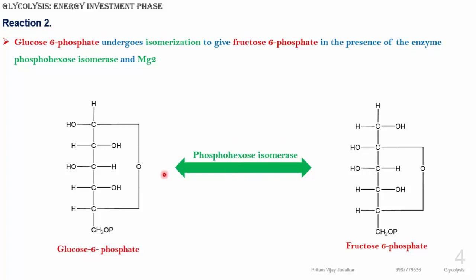This is a reversible type of reaction, in the presence of magnesium ion, which is required for this reaction. And what are the changes occurring? You can see here, the bonding gets shifted to the second carbon, and these are isomers of each other. So glucose 6 phosphate converts into fructose 6 phosphate in the presence of phosphohexose isomerase, and the reaction is isomerization.